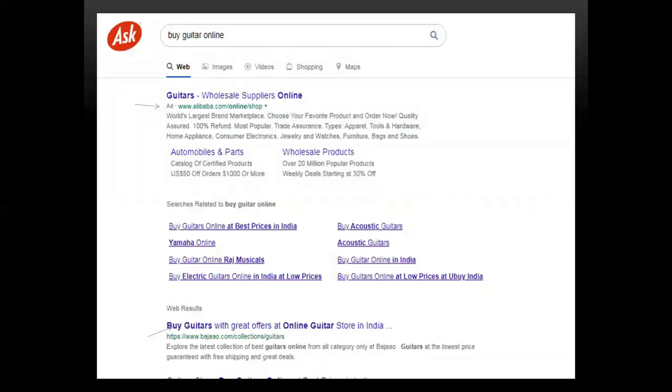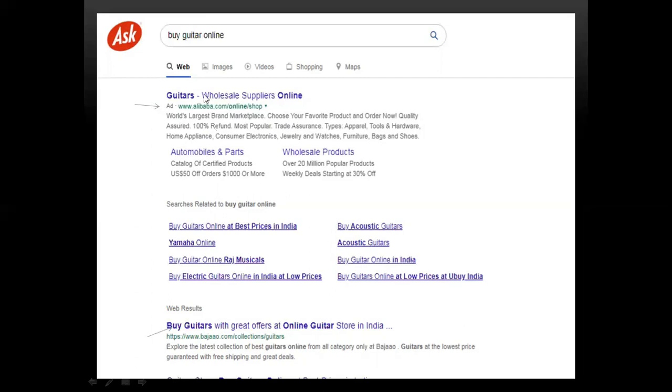This is something like I am searching on the Ask search engine, and there I am searching buy guitar online. So here I am getting results like this: guitars, wholesale suppliers online, and so on. But what is the difference I am finding over here?